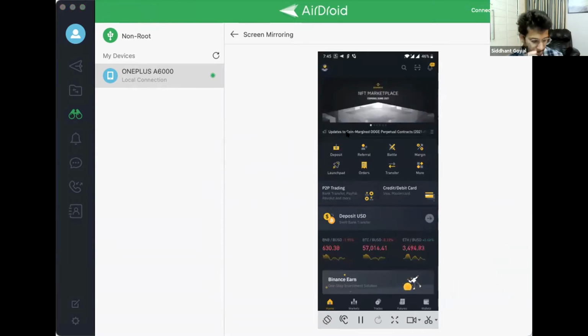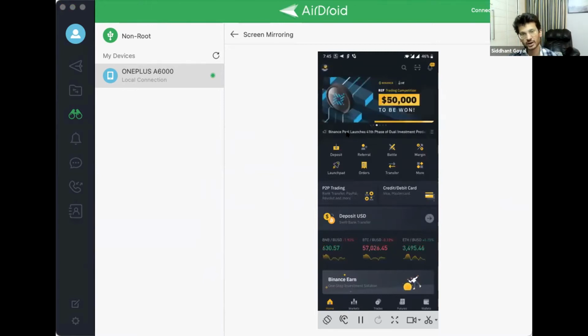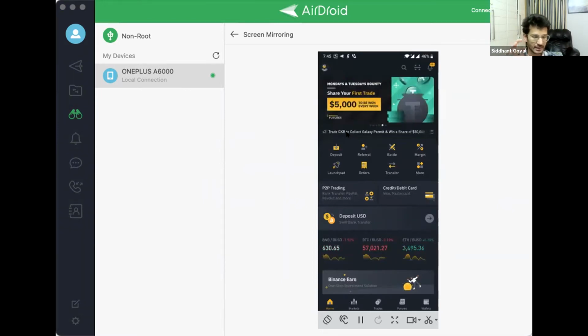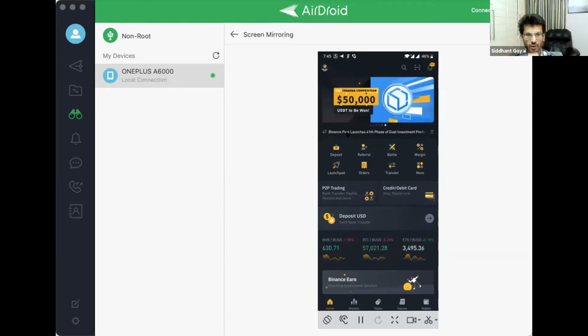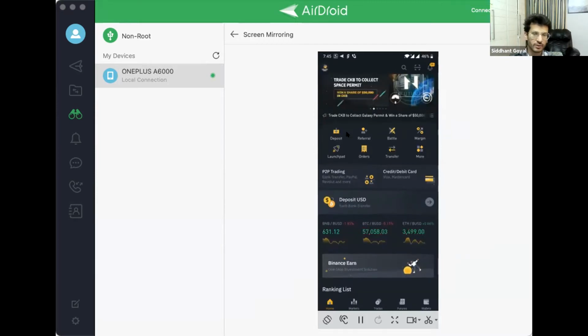Majorly, this is one of the best apps available in the market right now. It's a must have. If you've not registered, you can register right now, and maybe you'll get links in the description of this video, or you can just go on to Binance.com and register yourself. Whatever I'll be doing on the phone, you will be able to see on the screen.